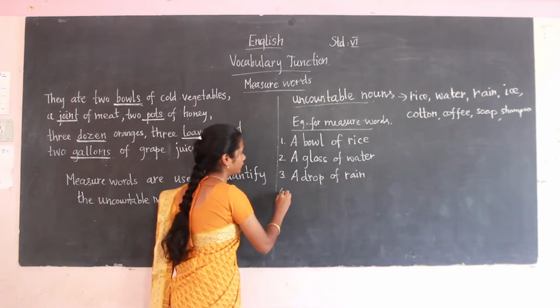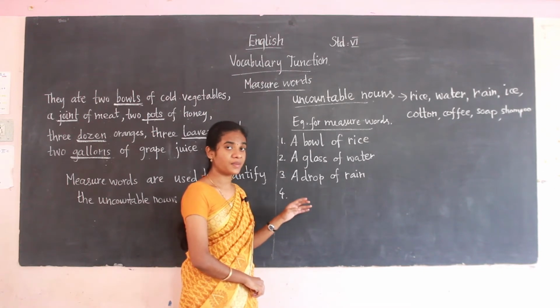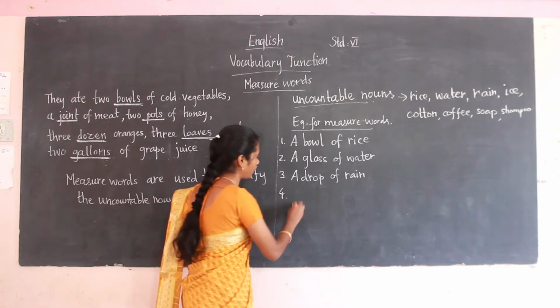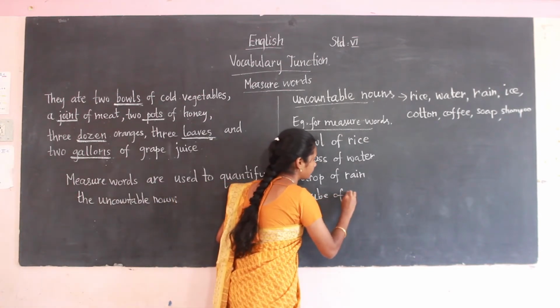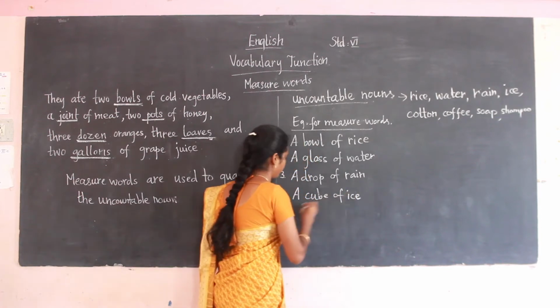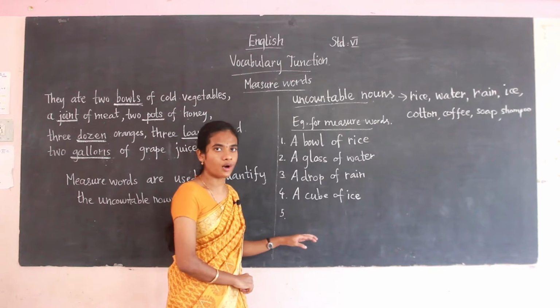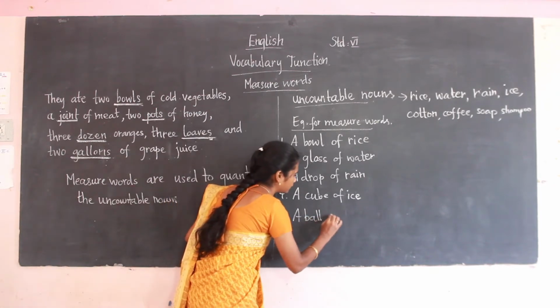Then next, how will we say for ice, the measure words? That's a cube of ice. Then next, cotton, a ball of cotton. Okay. A ball of cotton.